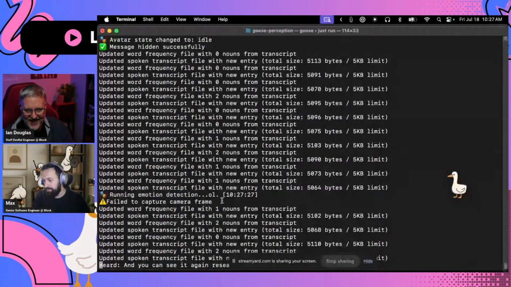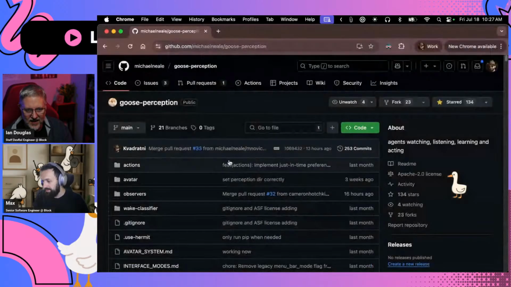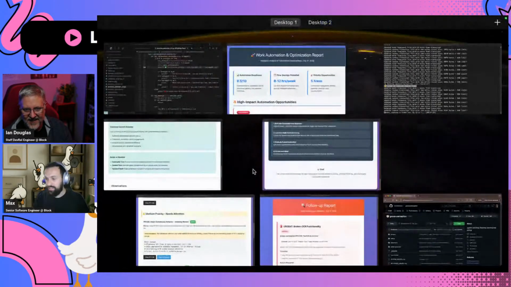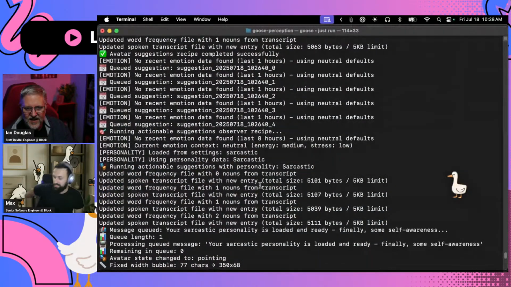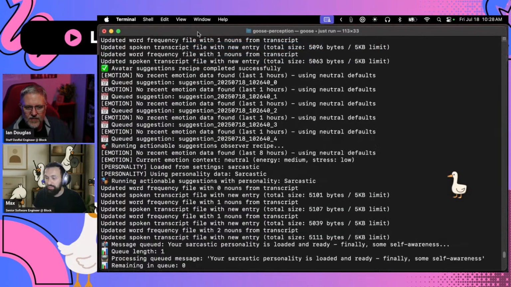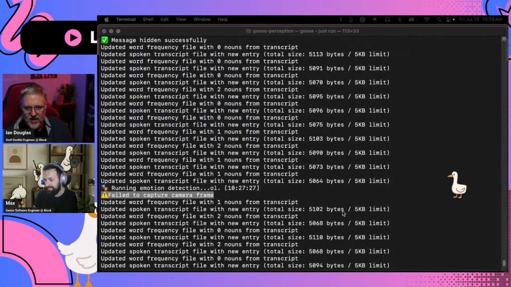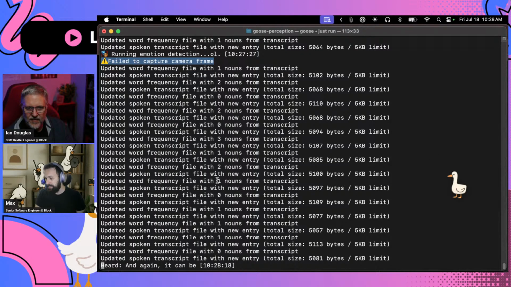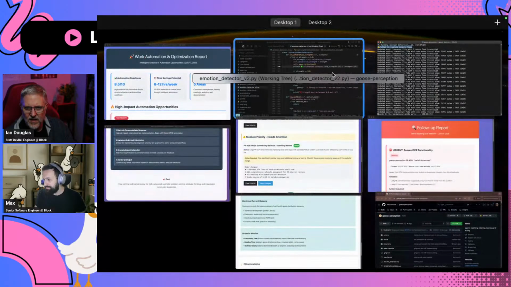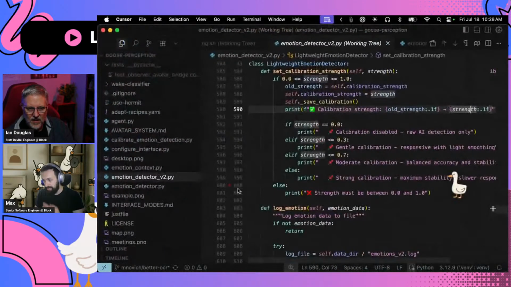Absolutely, I will. And you can see, again, research projects happen to be like this. It's actually failing to capture a frame too, so it's failing to capture my face too for some reason. And again, this is an immature project which is still in progress. But the idea is basically having a Clippy which can actually do things for you, which can actually suggest things for you. And again, it can be running in the background while we're talking, because I can't force it to do things for me. But essentially, we can go and look at the code right now.